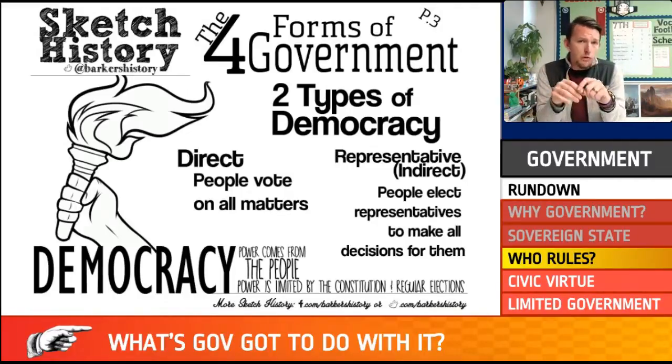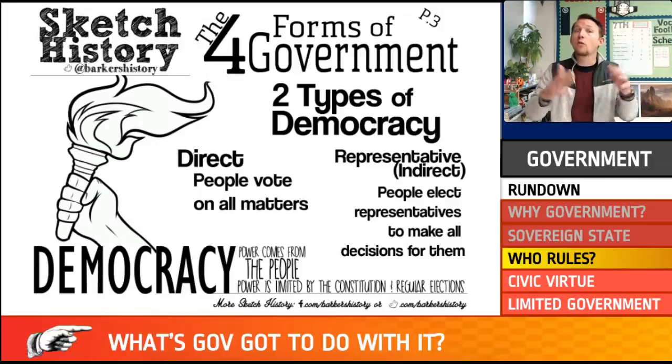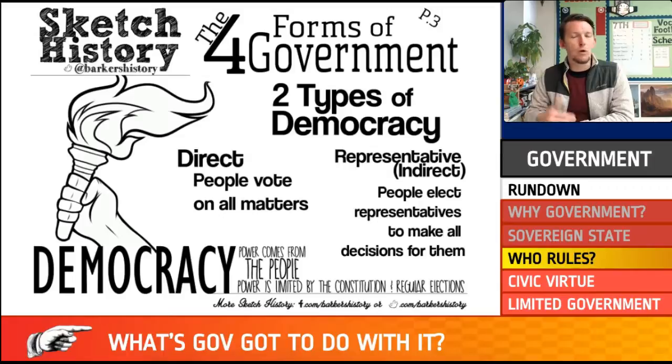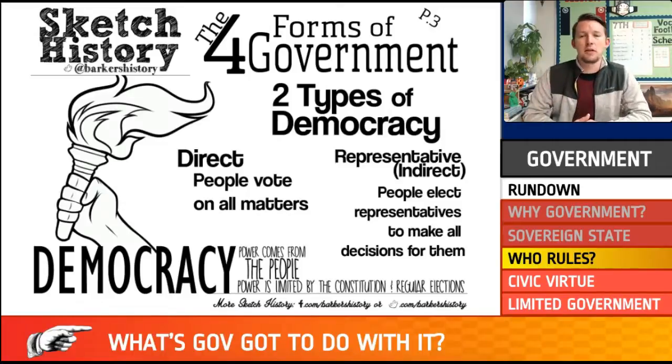Now, sometimes we do vote for laws. So we actually kind of have a weird hybrid system where sometimes we have a direct democracy, right? We might vote for a levy, for instance. At election time, you always see these signs up that say, vote for issue 2 or vote for issue 4, right? That's a direct democracy. That's us voting for a law to make it official, right? But we also go vote for President of the United States or Senator or member of the House of Representatives, meaning we have a representative democracy. So we actually have both in the United States.